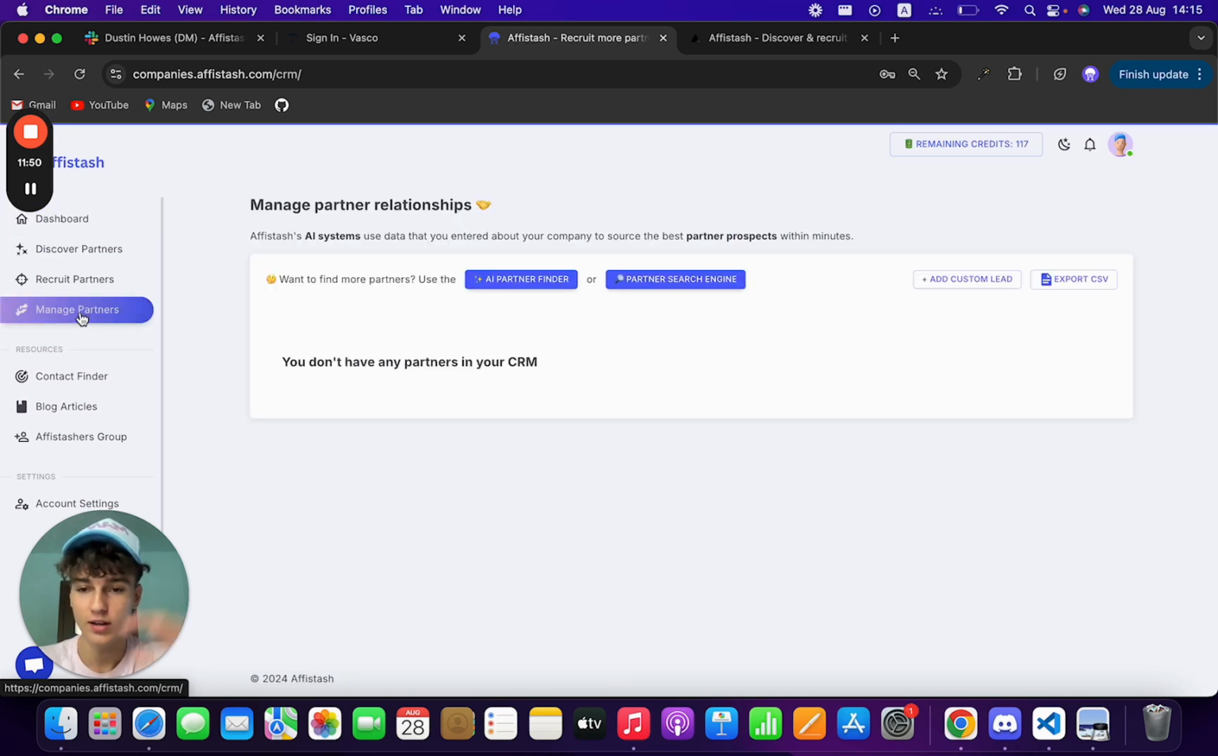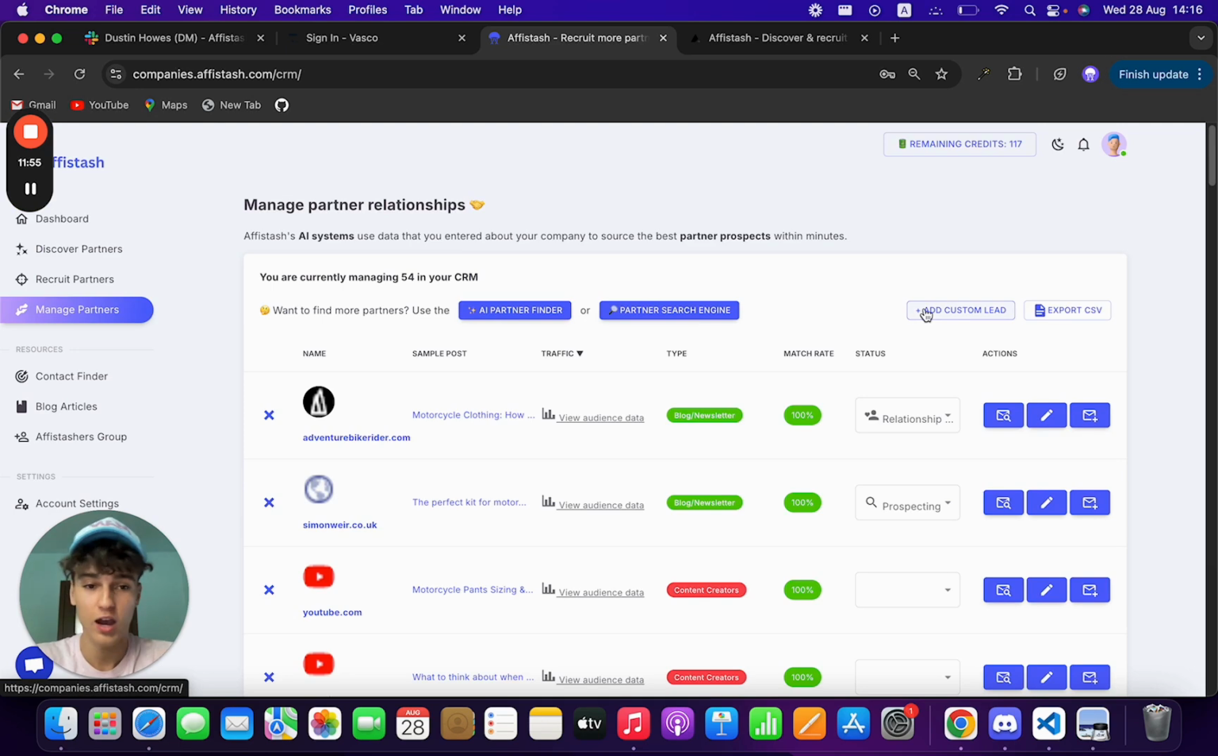But what we can do here is actually add this lead that we just found to the Affistache CRM. It will pull the contacts. We can view the audience data, and we can also send the messaging. So that's super, super cool.